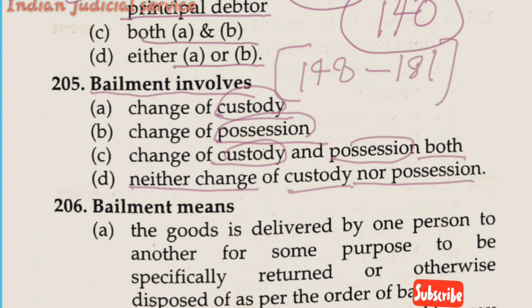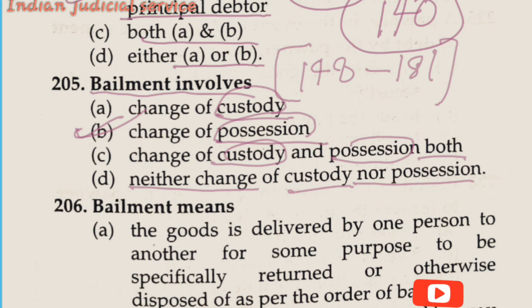They only get the custody, because they are the owner of the goods and do not deliver these goods as a possessor. So according to this question, the answer is option B, change of possession. So the answer here is option B.